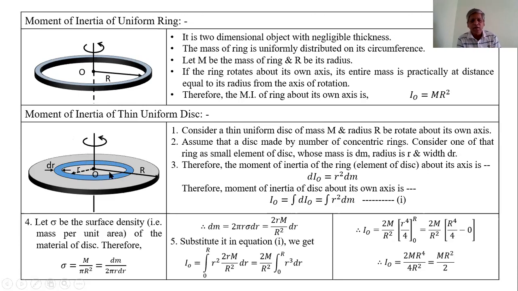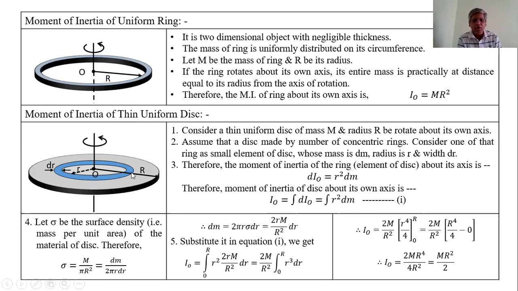Consider one of the rings as a small element of the disk, whose mass is dm, radius is small r, and width is dr. This is one of the rings.